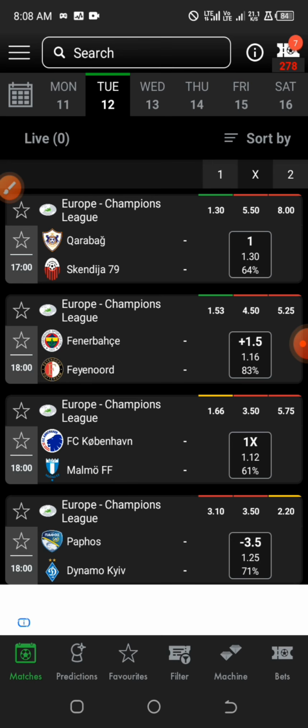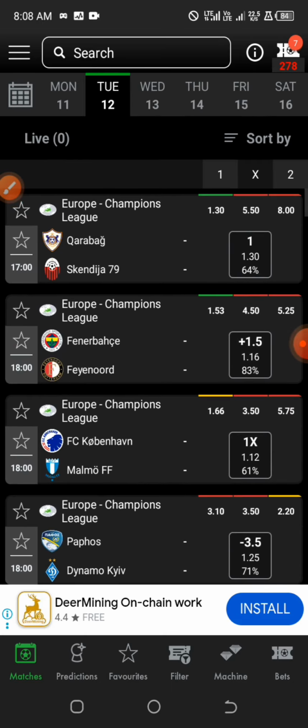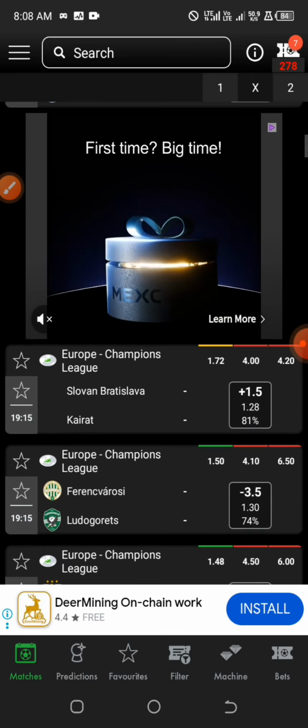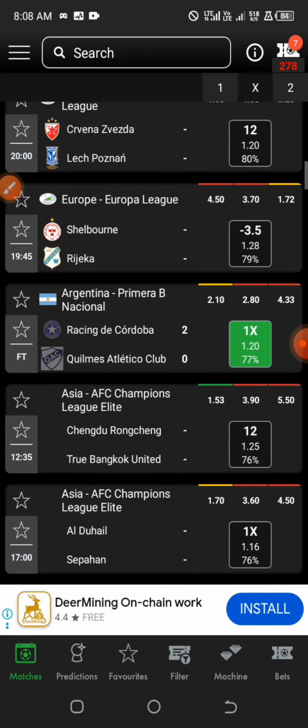Now, this app has a home page whereby they give you predictions based on the time that the games will start, and sometimes based on important leagues. For this app, I noticed that at least 75% or 80% of their daily predictions always come out well.